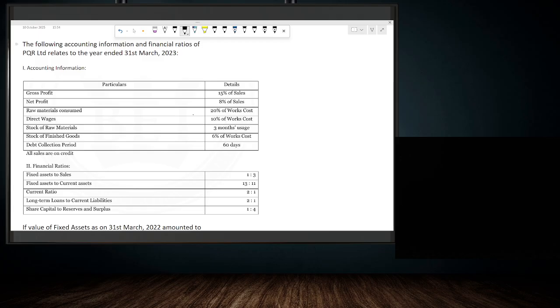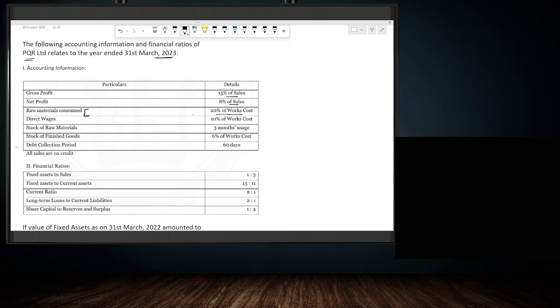The following accounting information and financial ratios of PQR Limited relates to the year ended 31st March 2023. Accounting information is given. Gross profit is 15% of sales and net profit is 8% of sales. Raw material consumed is given. It is 20% of works cost.